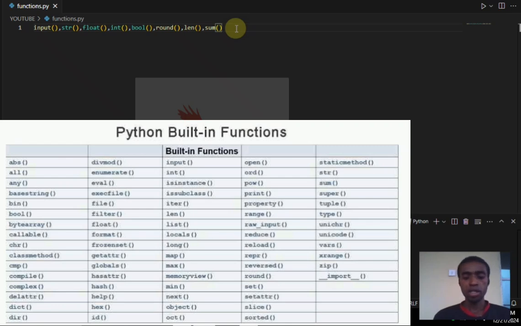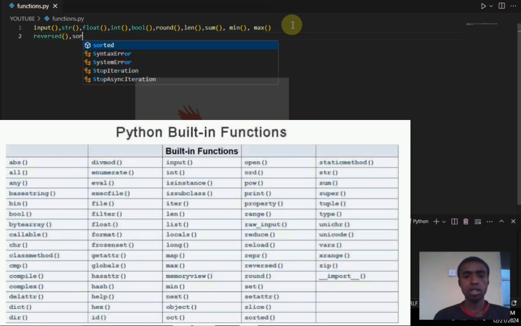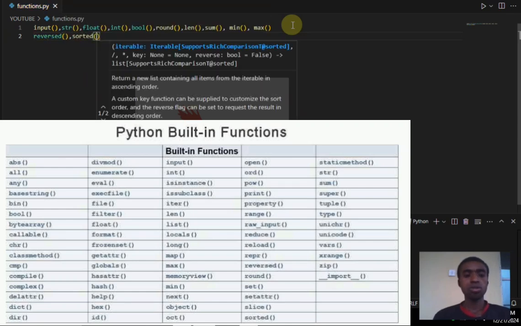We also have the min, also the max. So the whole lot of them, as you can see on my screen. We also have reversed, to reverse things, sorted, and also all and any.